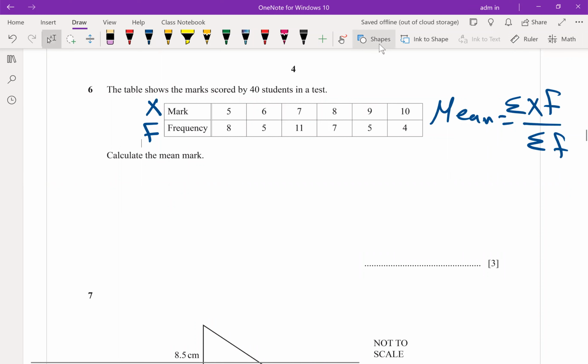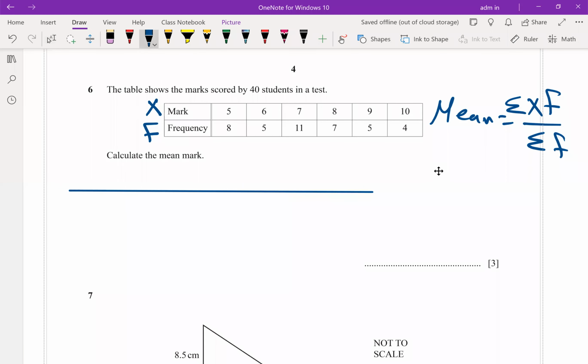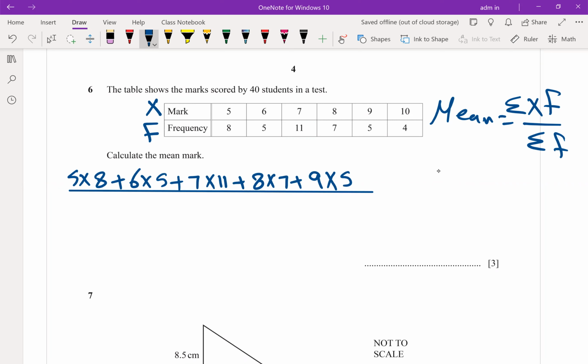Look at how many marks for this question? 4. If we have to get the mid-interval, it will be 4 marks. So step number 1: 5 multiplied by 8 plus 6 multiplied by 5 plus 7 multiplied by 11 plus 8 multiplied by 7 plus 9 multiplied by 5 plus 10 multiplied by 4.